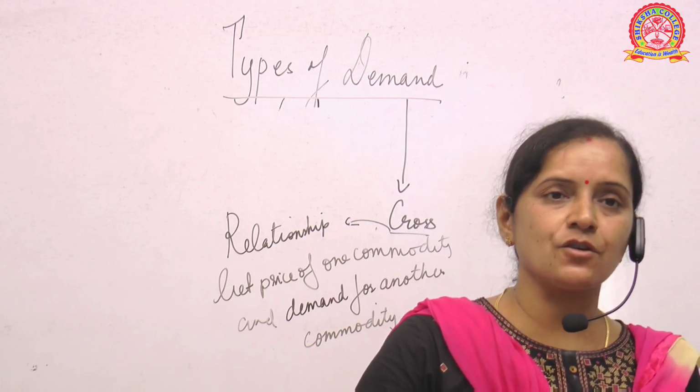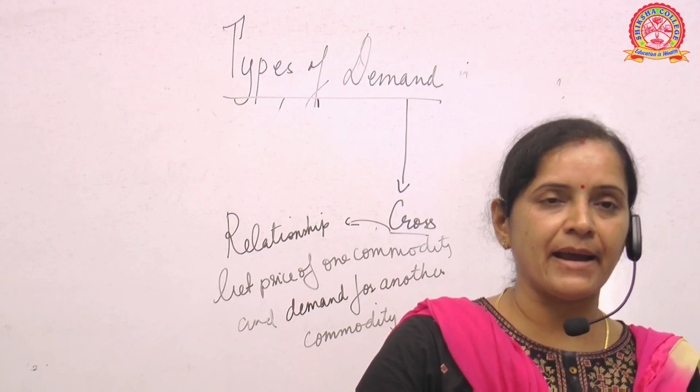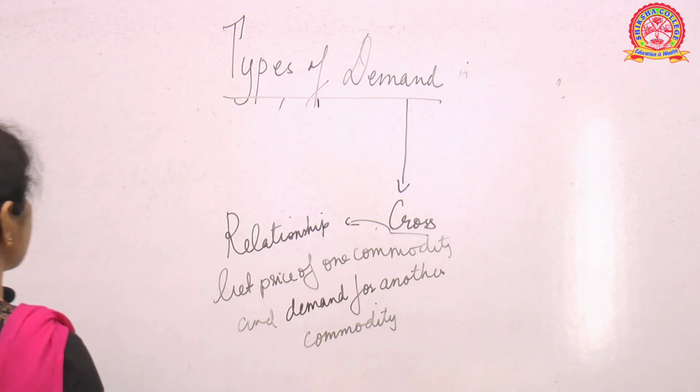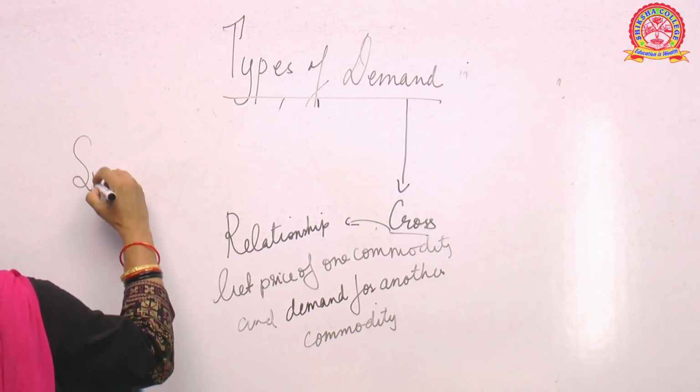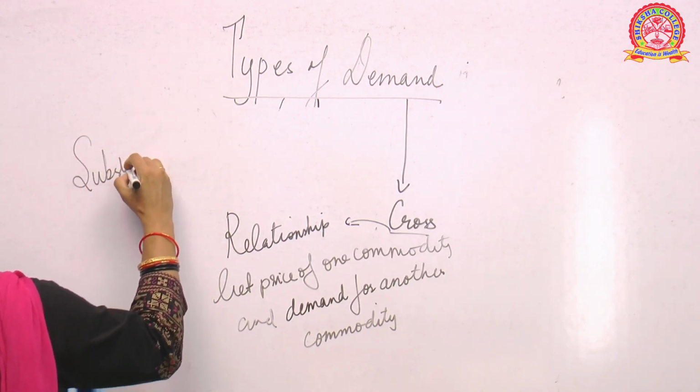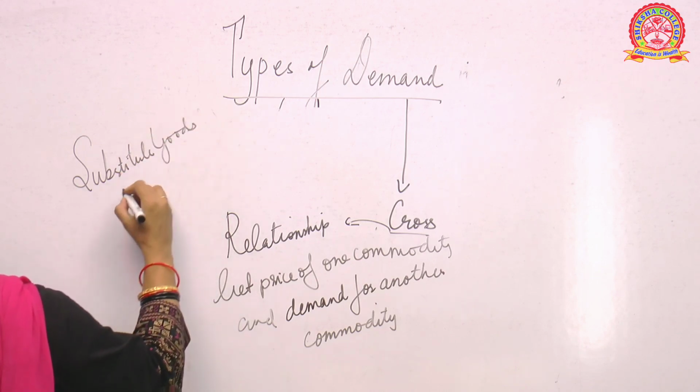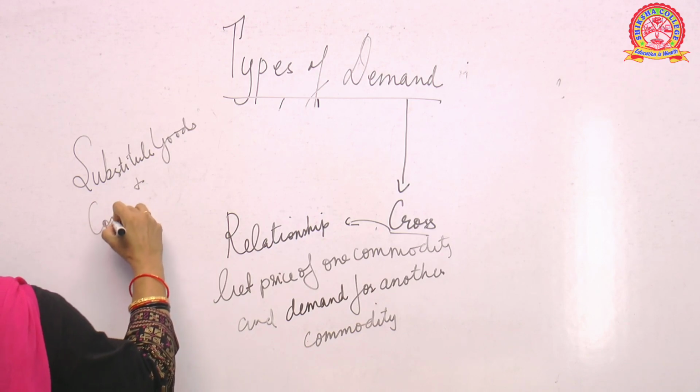Why is it known as cross demand? Because we can study this in case of your substitute products or substitute goods and also in case of your complementary goods.